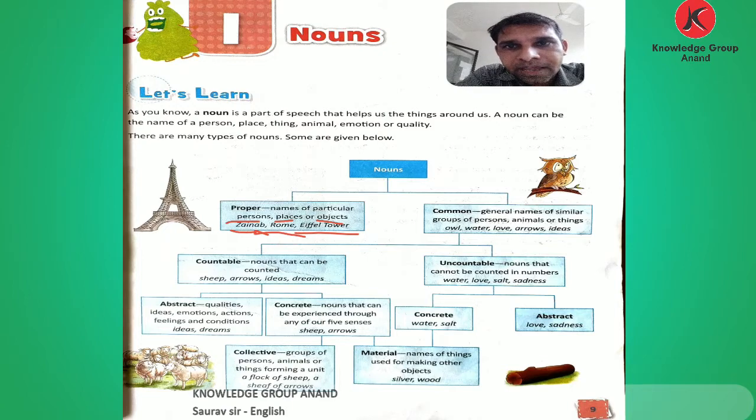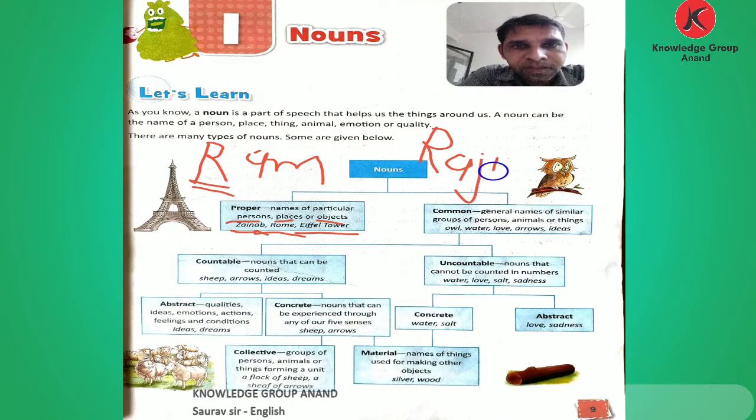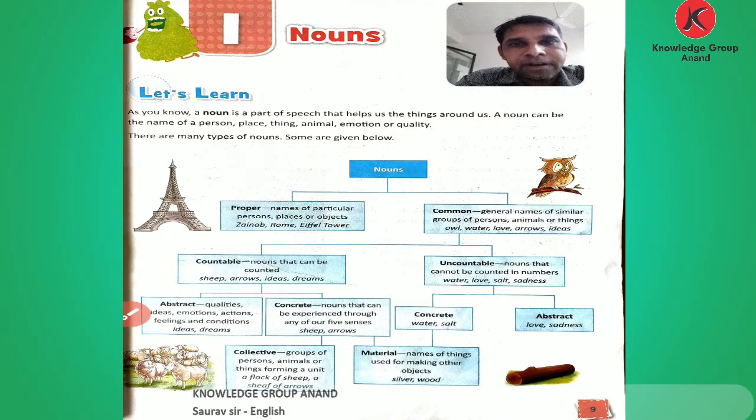If I write the name Ram, Ram is a name, so the first letter should be capital in a proper noun. Then the name given here is Raju. So R should be capital. So that is the proper noun.